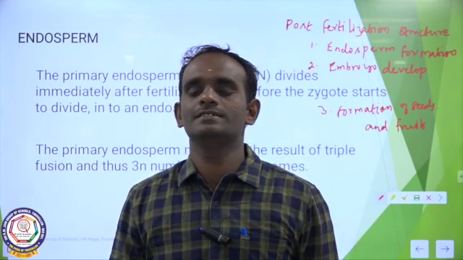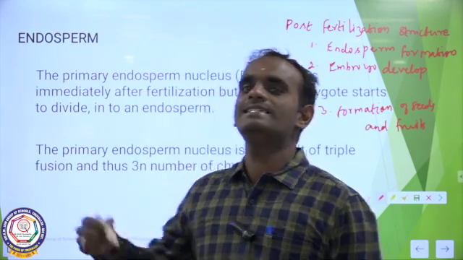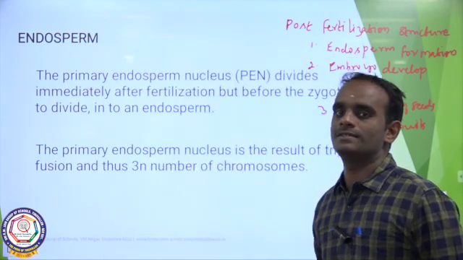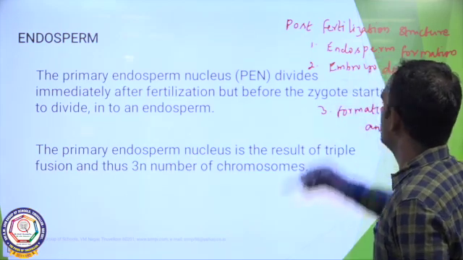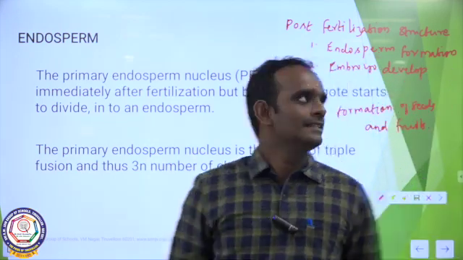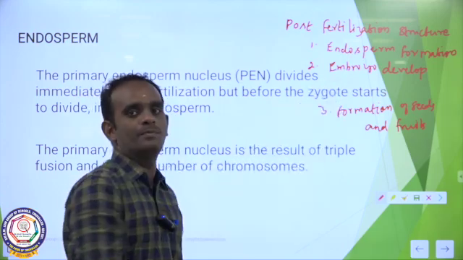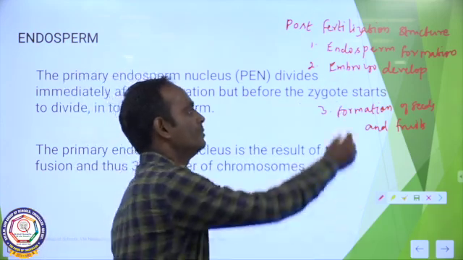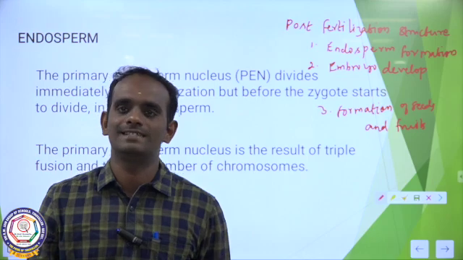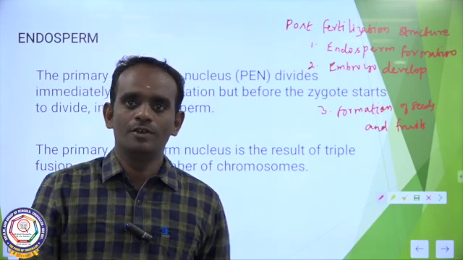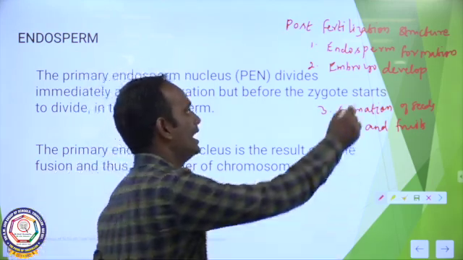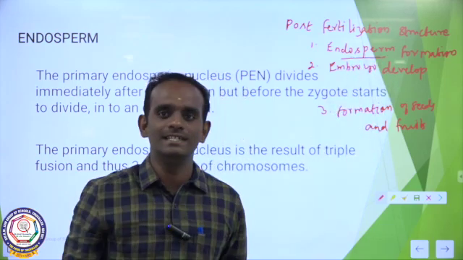The first one is endosperm formation. The second one is embryo development, and the third one is formation of fruits and seeds. Now we are going to discuss endosperm formation in detail.